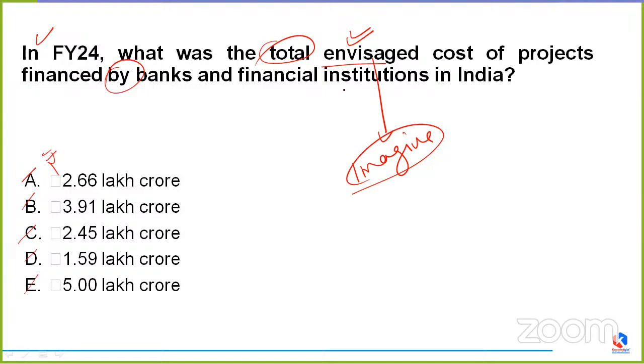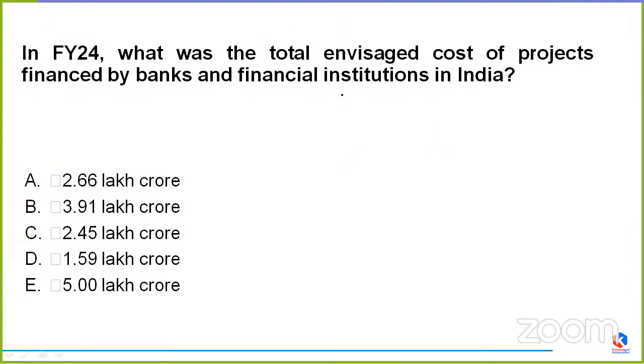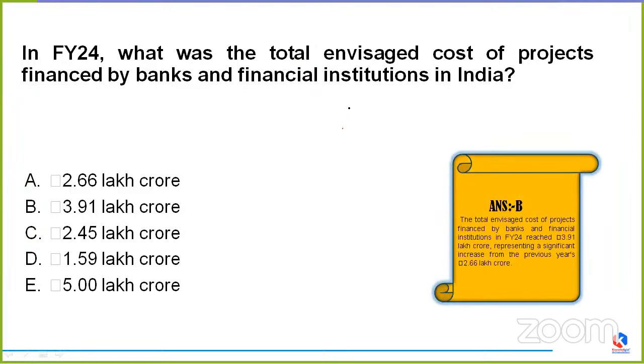So yes, this time the answers that came were Praful Singh C, Prince D, Rohit Patil C. This time it would be, my friends, option B, which means rupees 3.91 lakh crore. The total envisaged cost of projects being financed by banks and financial institutions in the financial year 24 has now reached rupees 3.91 lakh crore.